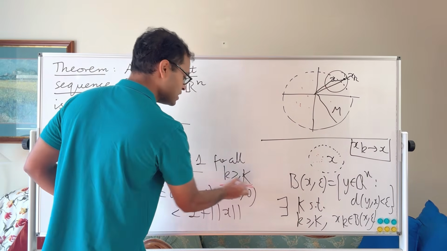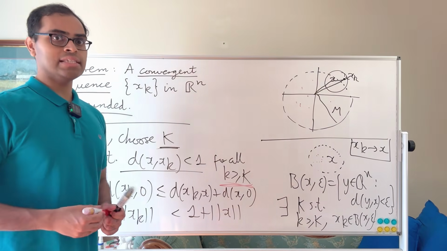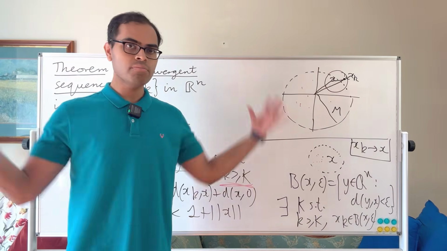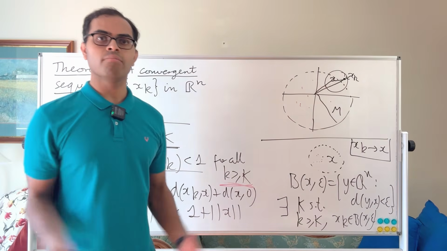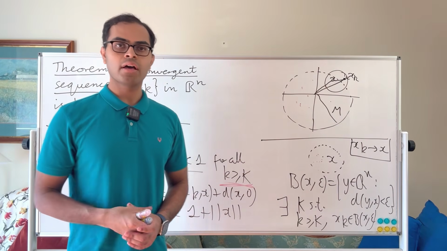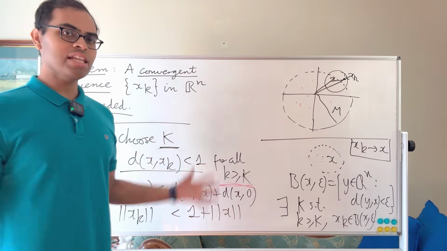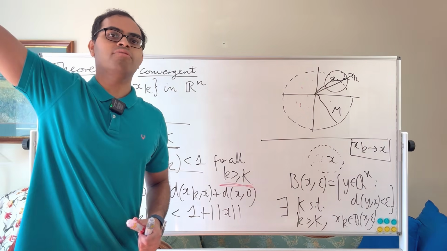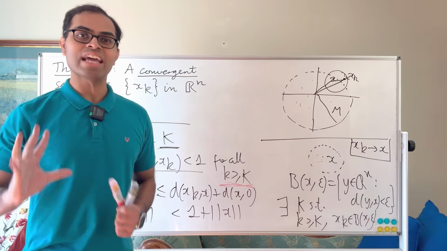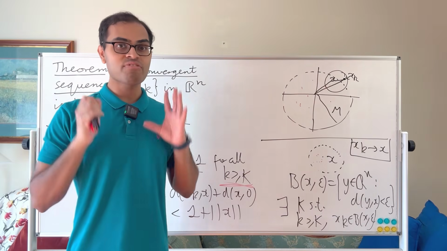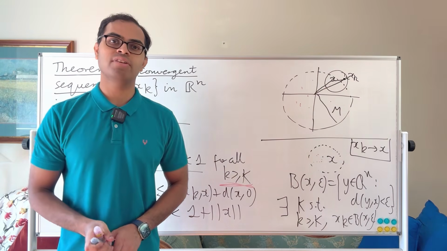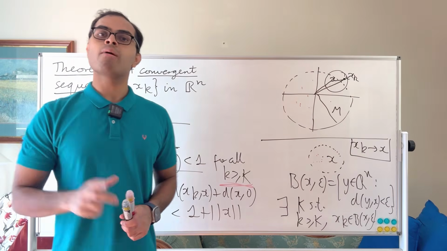Now next the issue is, what about when little k is less than big K? Okay, those terms could be huge. Those terms could have norm trillion, quadrillion, whatever. But the key is there are only a finite number of them. So if there are infinitely many terms in the sequence, eventually they can go off to infinity. But it's going to take an infinite amount of time to get there. Okay, but a finite number of terms can never go off to infinity. There's going to be a maximum norm for all of them.